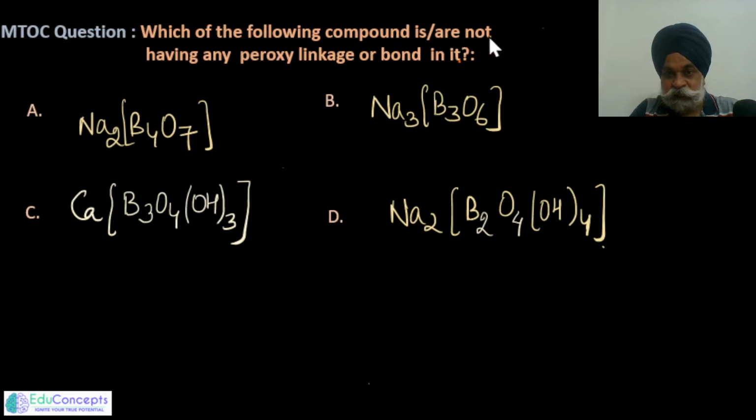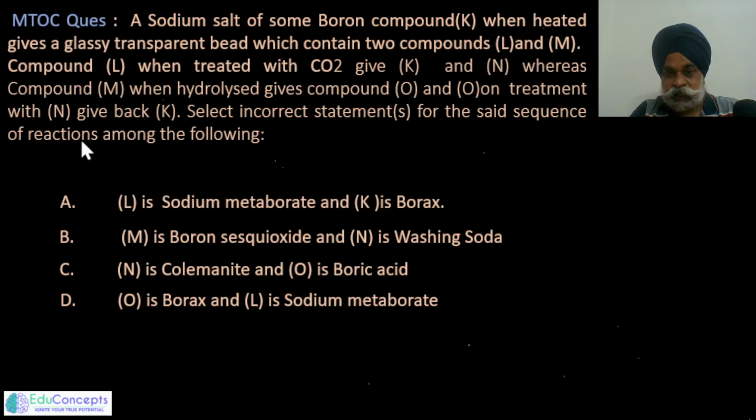Which of the following compound is or are not having any peroxy linkage or bond in it? You are being given some compounds of boron, basically these are borates, and you need to identify which among these would not be having any peroxy linkage. And second is a sequential type of reaction where compound K, a sodium salt of a boron compound, is being heated to give a transparent bead which contains L and M compounds, and so on. So let us go into the first question first.